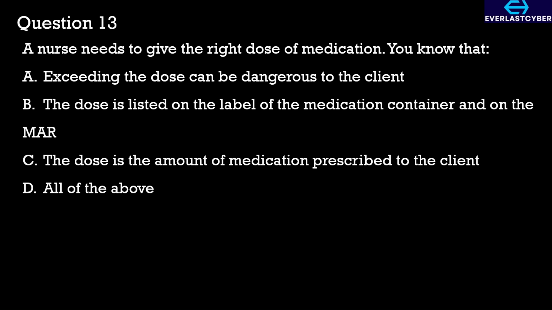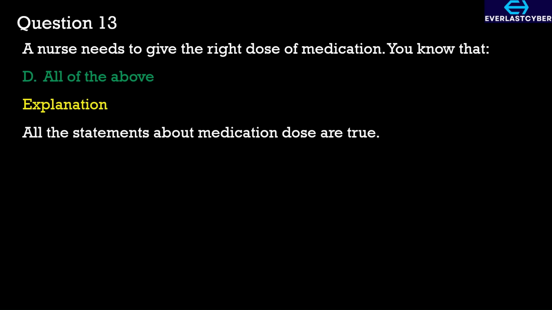Looking at all these statements, they are true about medication dose. So our answer is option D. Giving more than the prescribed dose can be dangerous or even life-threatening for the client. The correct dose is always listed on the medication label or the medication administration record, which the nurse must check before administering that medication. Also, the dose simply means the exact amount of medication that has been prescribed for that client to take.